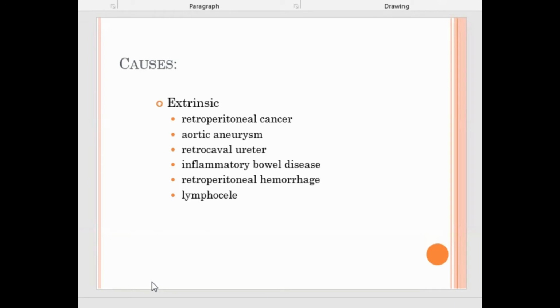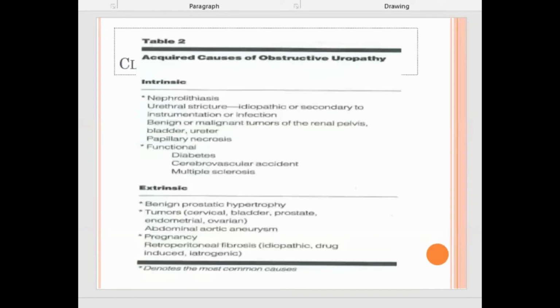So this is one of the pictures from one of the books for obstructive uropathy, and you can summarize like this. Basically, we expect you to remember the extrinsic cause outside, within the wall, and inside. Outside there are usually tumors and adjacent organ pathology.